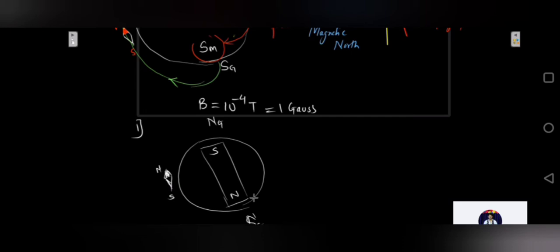So there are points on the Earth's surface where, supposing you take a bar magnet or a magnetic needle, the magnetic field produced by that magnetic needle would cancel out the Earth's magnetic field, and at that point the magnetic field is zero. This is called the neutral point. The existence of such neutral points is again evidence of the magnetic field on the Earth's surface.